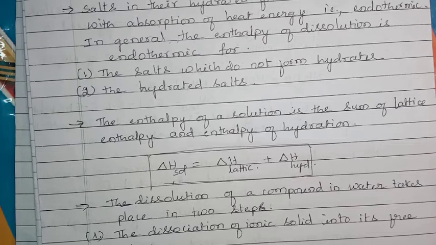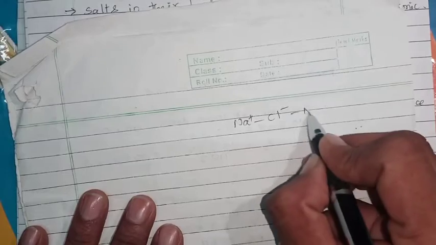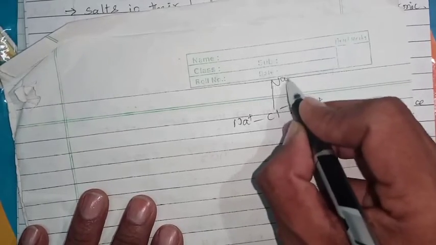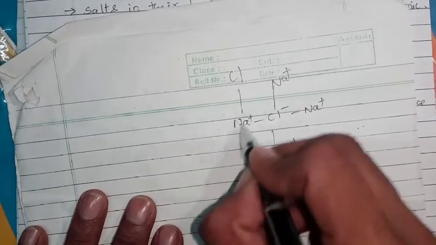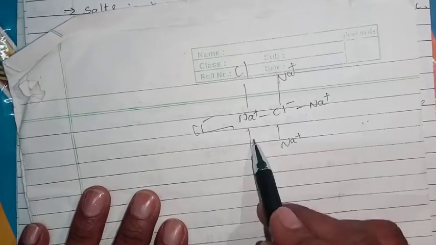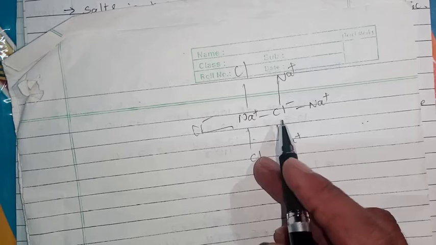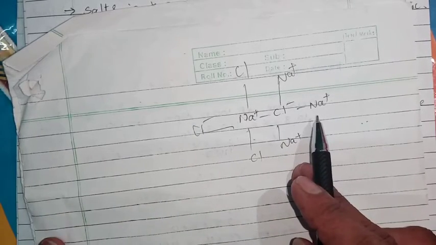Second one, enthalpy of hydration. Here, for example, we have Na+, Cl-, Na+, Na+, Na+. In this way, in 3 dimensions, different ions are arranged. It is drawn in 2 dimensions, but you should think of it as 3 dimensional. It means one Na+ is surrounded by Cl- ions in all directions, all 6: along the x axis 2, along the y axis 2, along the z axis 2.